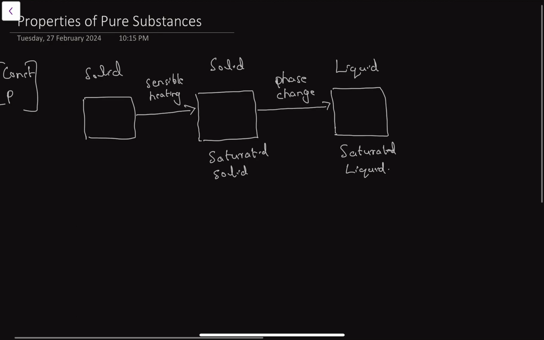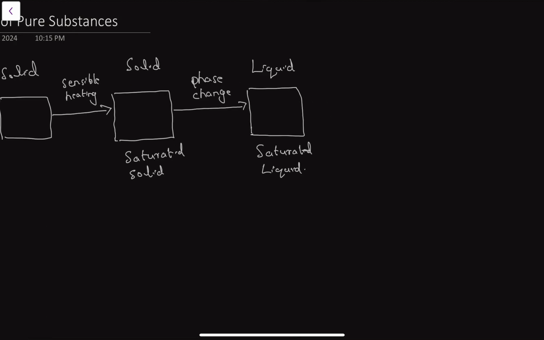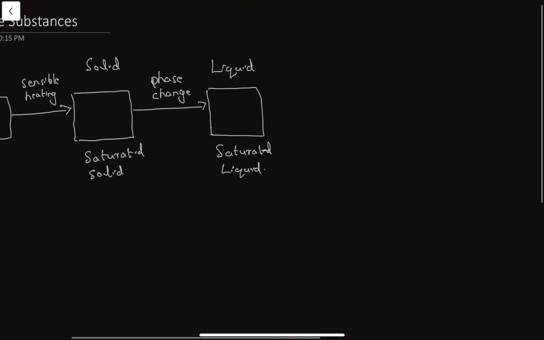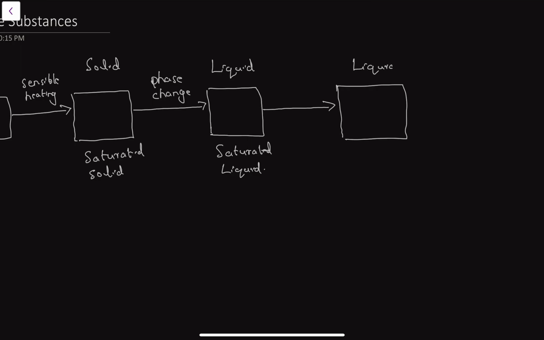Next stage, we are again supplying heat. The temperature of this liquid will increase and it will reach a state where it will still be liquid itself. This is again sensible heating, because the heat supplied will be used to increase the temperature of the substance.